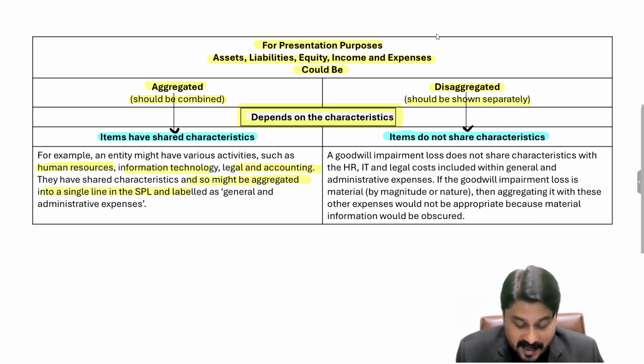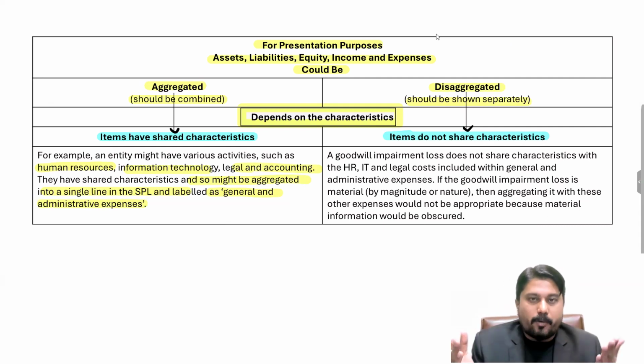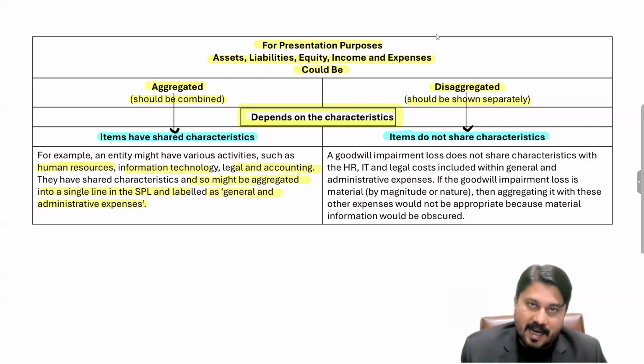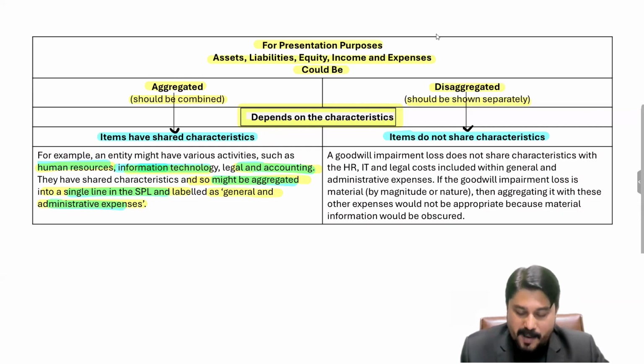They can be reported in the SPL as general expenses or admin expenses. Why? Because we are talking about staff members. No matter in which department they are working, they are staff members. Staff salaries for all these three departments are to be considered. They can be mentioned in the SPL, and we can use a single term, admin expenses.